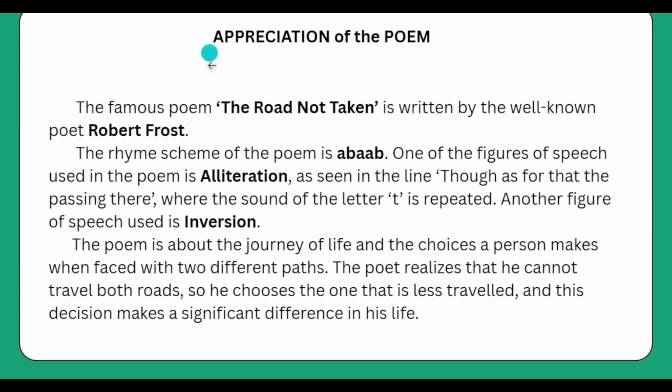Appreciation of the poem. The famous poem The Road Not Taken is written by the well-known poet Robert Frost. The rhyme scheme of the poem is A-B-A-B. One of the figures of speech used in the poem is alliteration, as seen in the line "though as for that the passing there", where the sound of the letter T is repeated. Another figure of speech used is inversion.